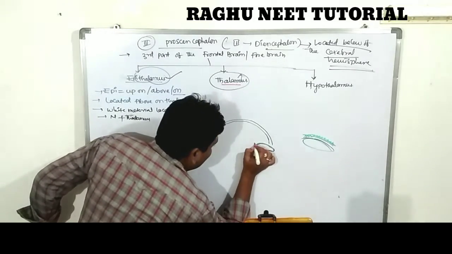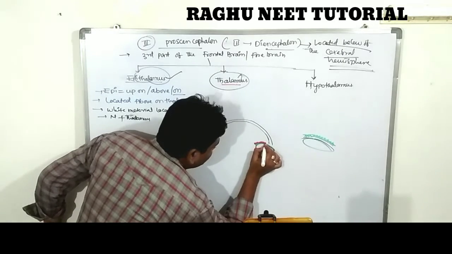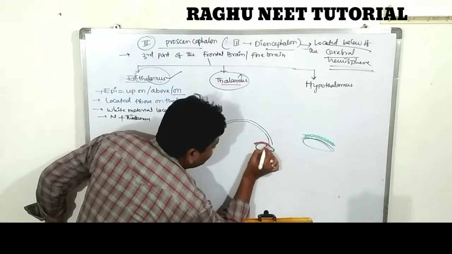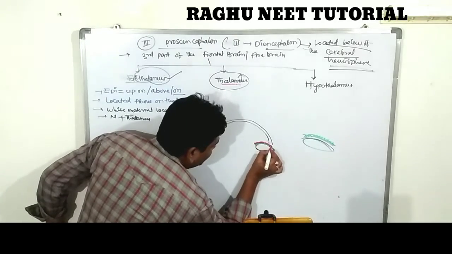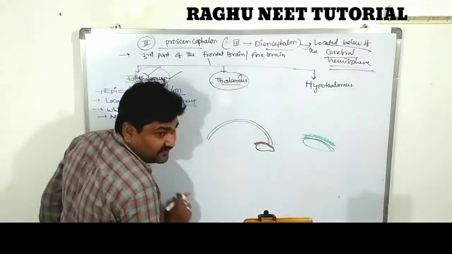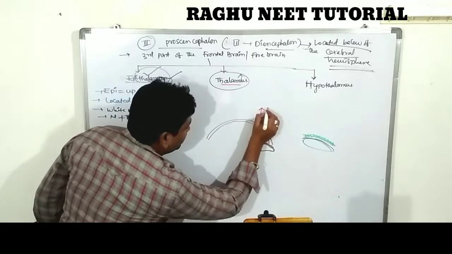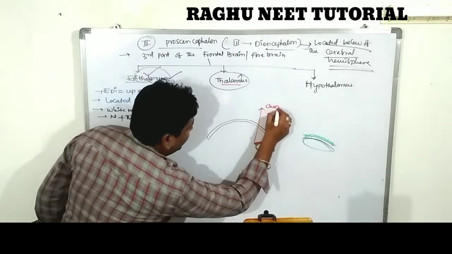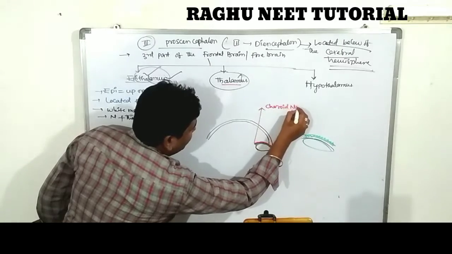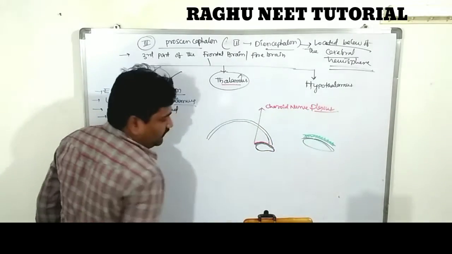A cluster means a group of nerves. Vascular means they contain blood. These nerves are present on the surface of the epithalamus and are called the choroid plexus.